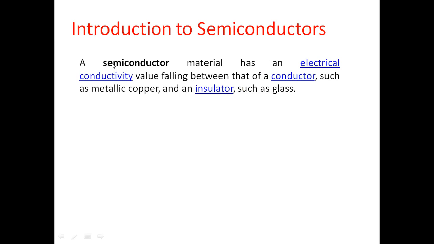Now there could be some mischievous minds among you who may think: if its conductivity falls in between that of conductor and insulator, why should it be called semiconductor? Why can it not be called semi-insulator?